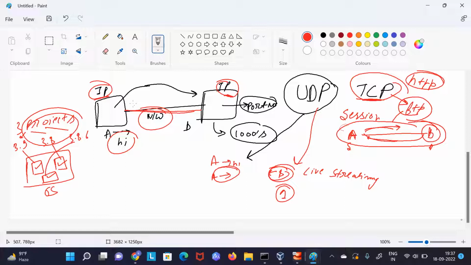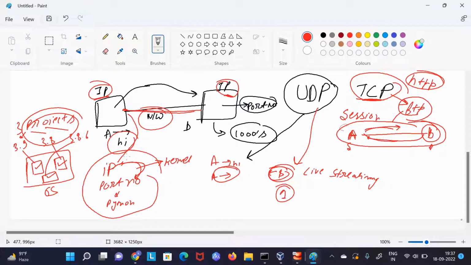So we will be doing some binding. We will talk about it later in this course. But basically, we are creating a socket where I have an IP, I have a port number in which my Python program will run, and we have some networking. We will bind them, so that this IP will be associated with this port number, and my kernel will know this. Let's say this is my operating system IP, associated with this port number for the Python program which we have created. Let me explain, so let's do some coding.